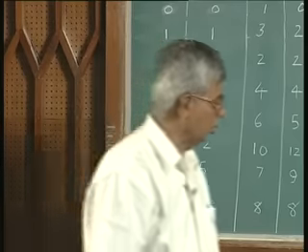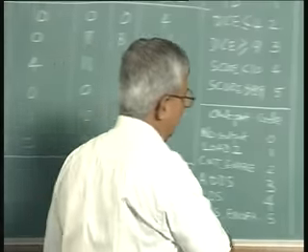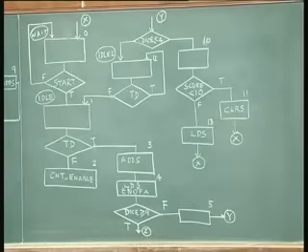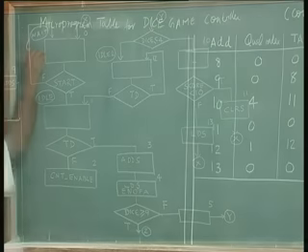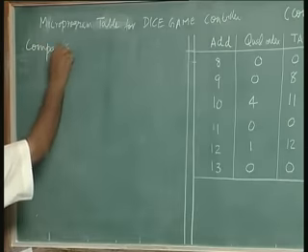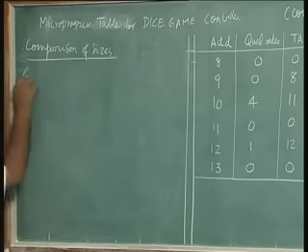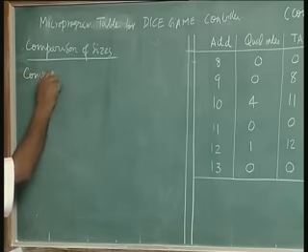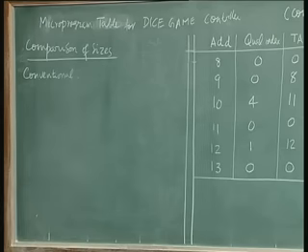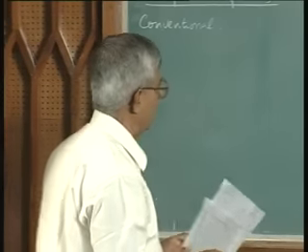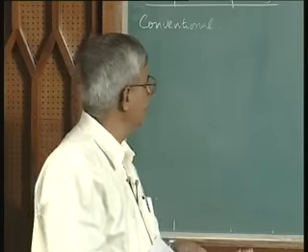In the conventional approach, there were 6 states, as I said, you will have to verify, go back to your notes of the implementation of ASM for dice game in the earlier lectures.